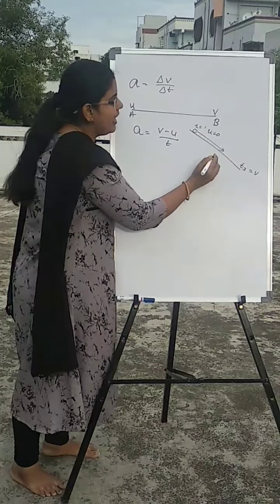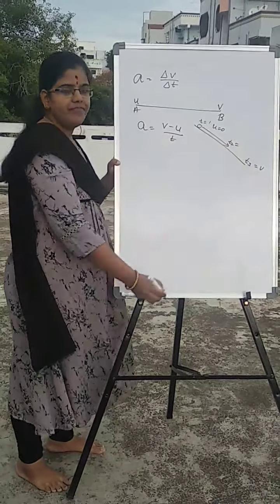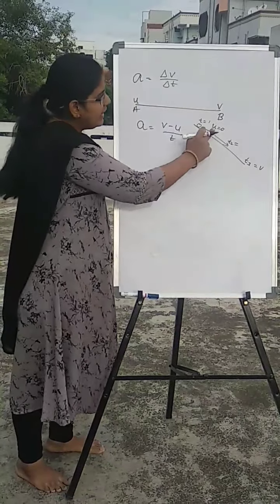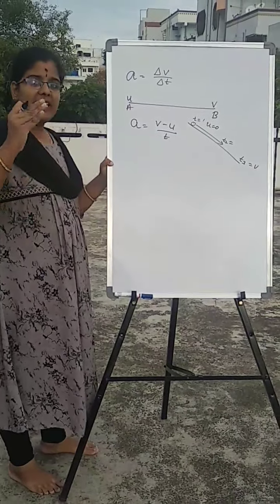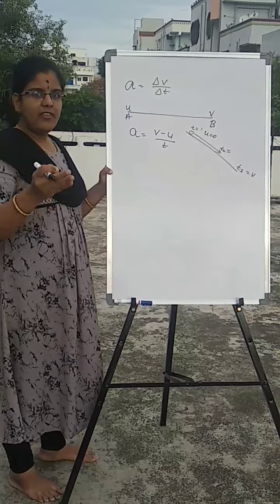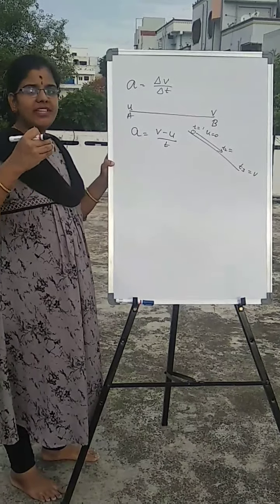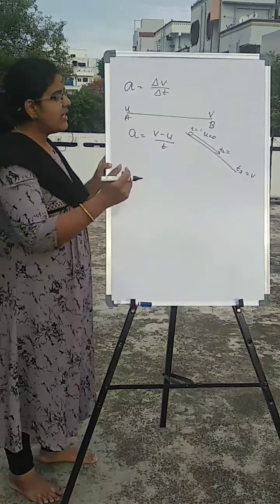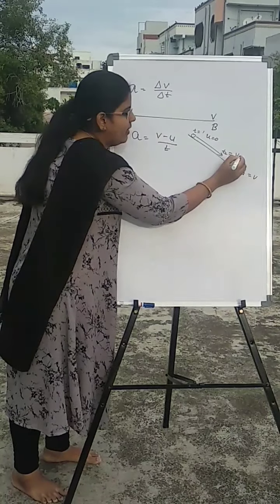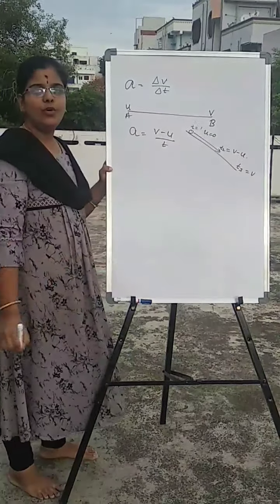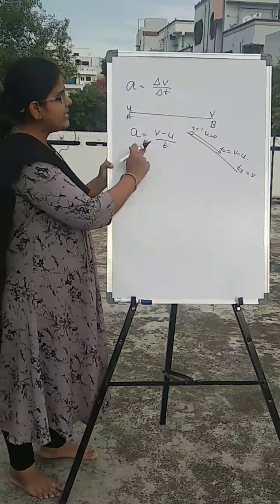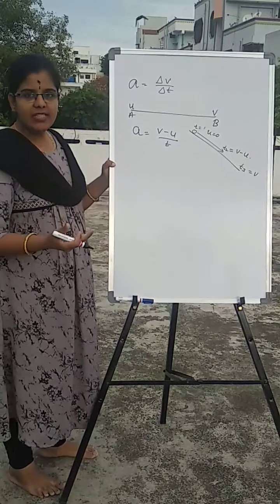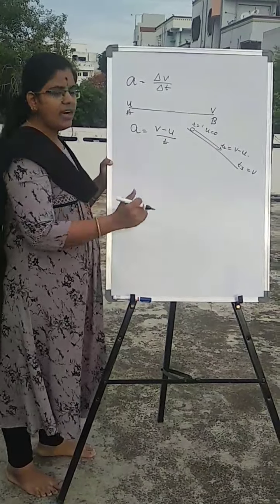And in the middle, if we take t2 seconds, then what happens? The velocity will be increasing. Yes or no? From 0, the speed of the object will be increasing. So that's what has happened here. So v minus u. Understood? That is the rate of change of velocity, which is nothing but your acceleration.